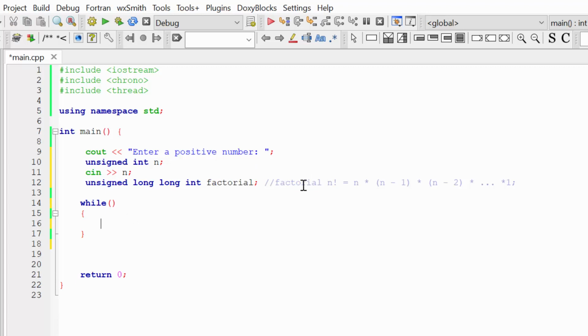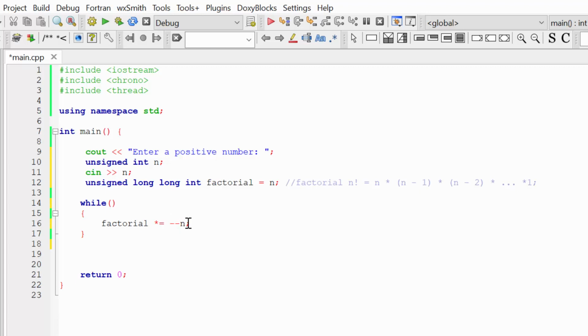And since you can see that the factorial of n is the multiplication of n multiplied by n minus 1, we can actually already initialize our factorial with n, and in my loop I'm going to multiply factorial by minus minus n.